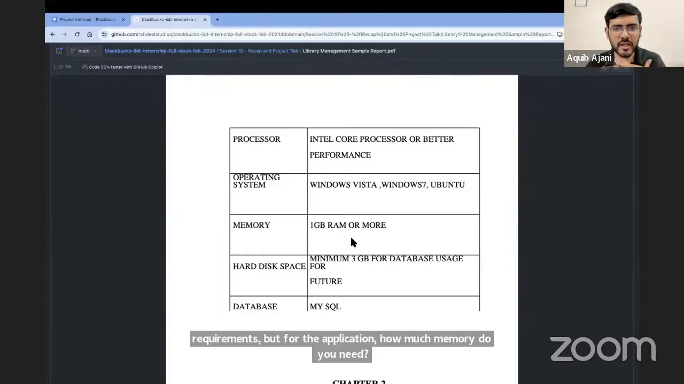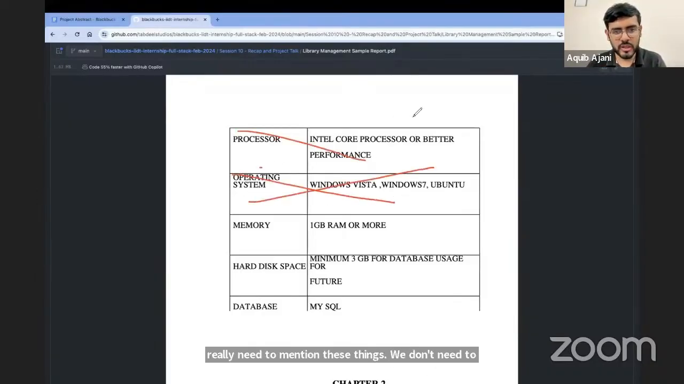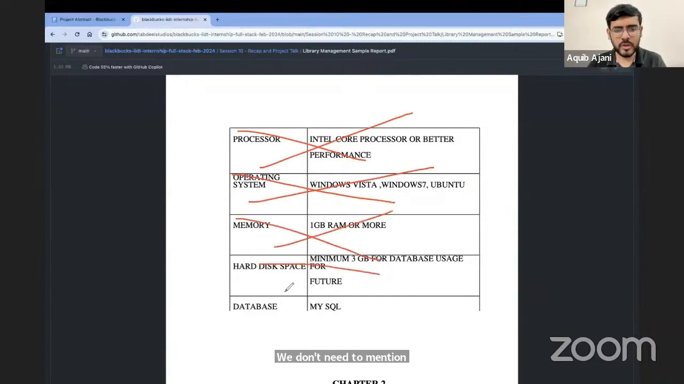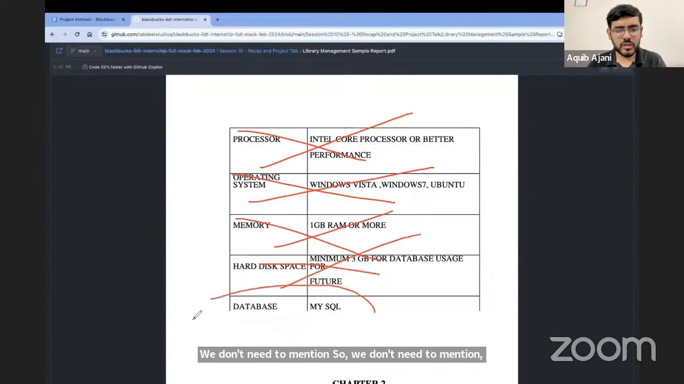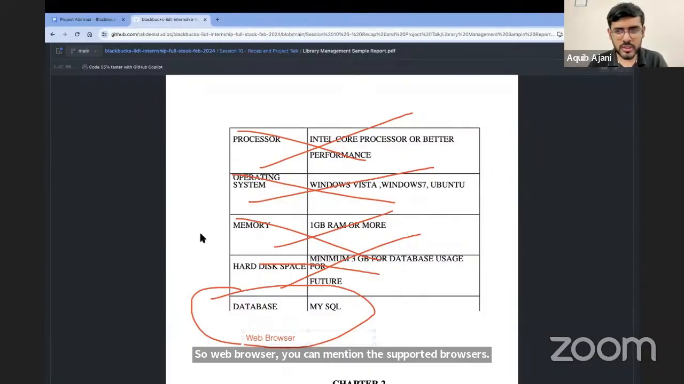So since we are creating a web application, we don't really need to mention these things. We don't need to mention operating system. We don't need to mention processor. We don't need to mention memory, and we don't need to mention hard disk as well. What you need to mention is the database, and you can also mention browser. You can put another title called web browser. Okay. So web browser, you can mention the supported browsers. All standard browsers will be supported. You can mention those. Okay. So this is the details that you will mention.